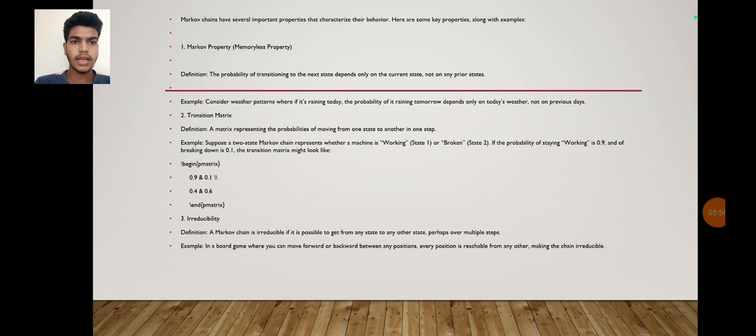The third one is irreducibility. Definition: a Markov chain is irreducible if it's possible to get from any state to any other state, perhaps over multiple steps. Example: in a board game where you can move forward or backward between any positions, every position is reachable from another, making the chain irreducible.